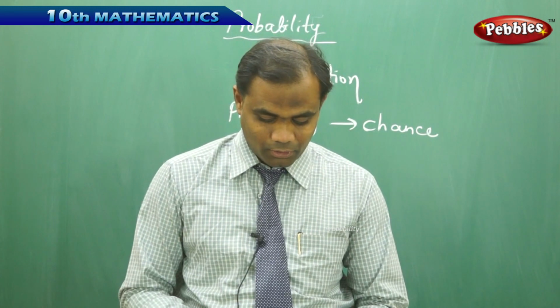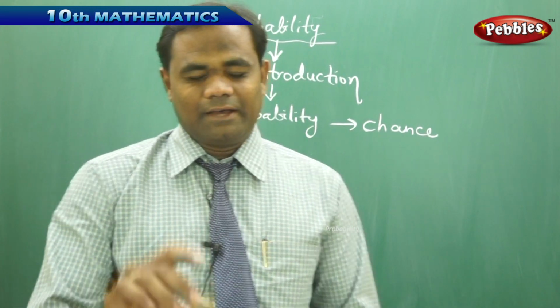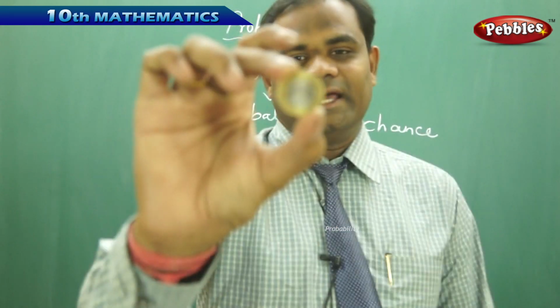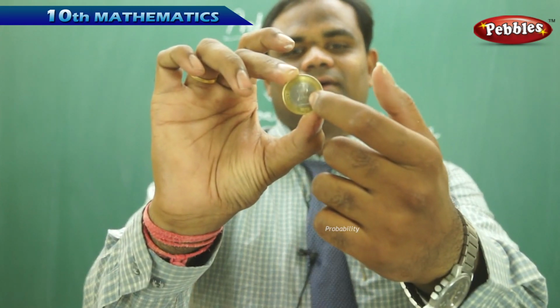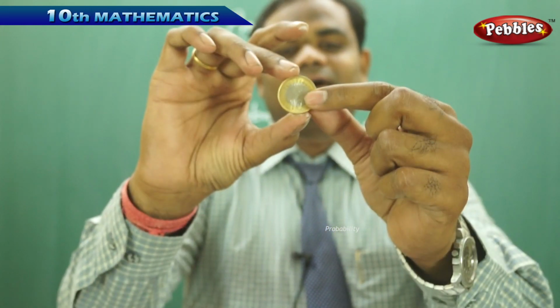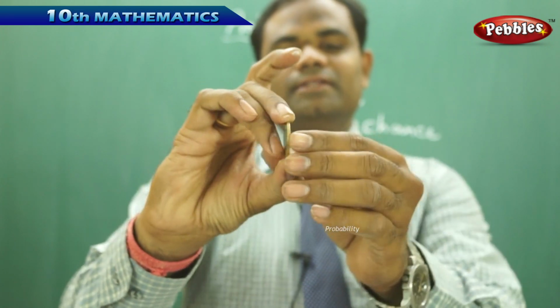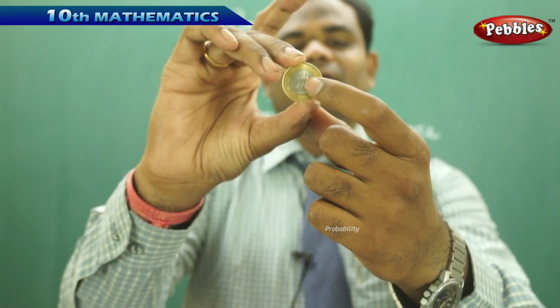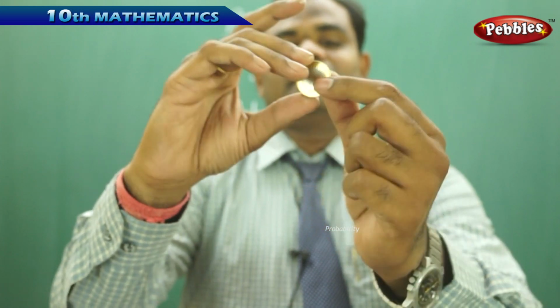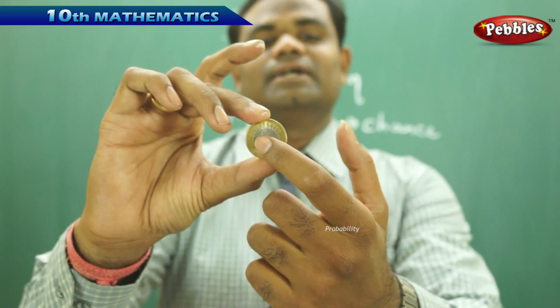Let's see through a coin. Now, I have a coin in which I have heads on one side, and on the other side I have tails. Usually this three-headed lion is called heads, and the other side is called a tail.